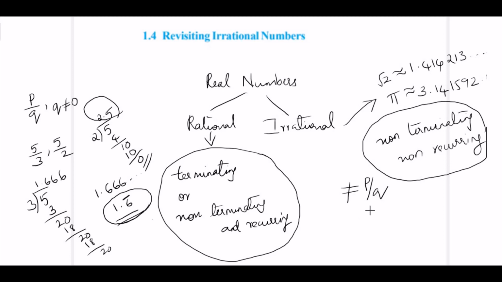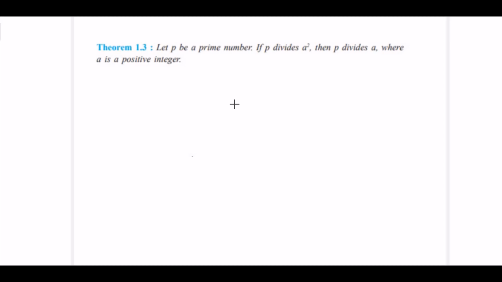form. One of the most important questions that is asked from this chapter is to prove the irrationality of a number. So this theorem is basically used for proving that a number is irrational. So what does it say? Let p be a prime number. If p divides a square, then p divides a, where a is a positive integer.